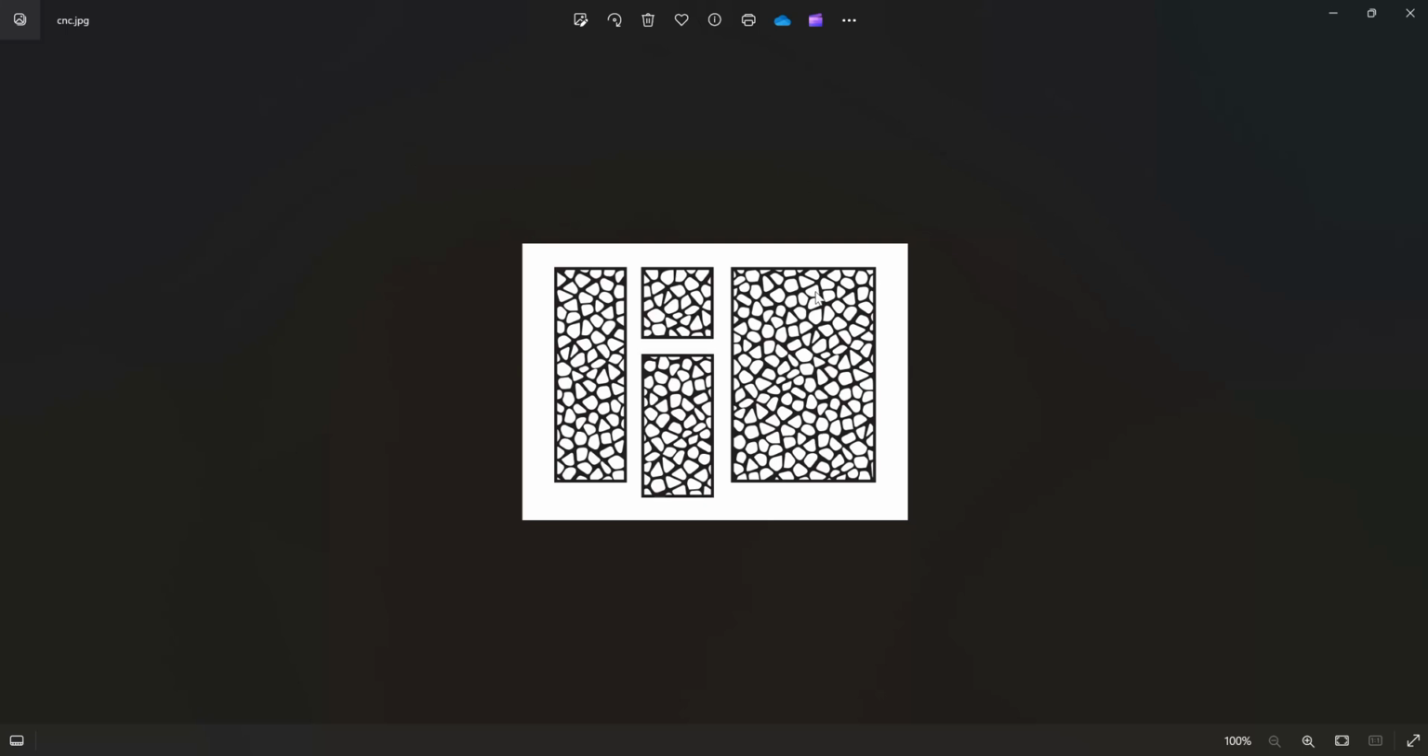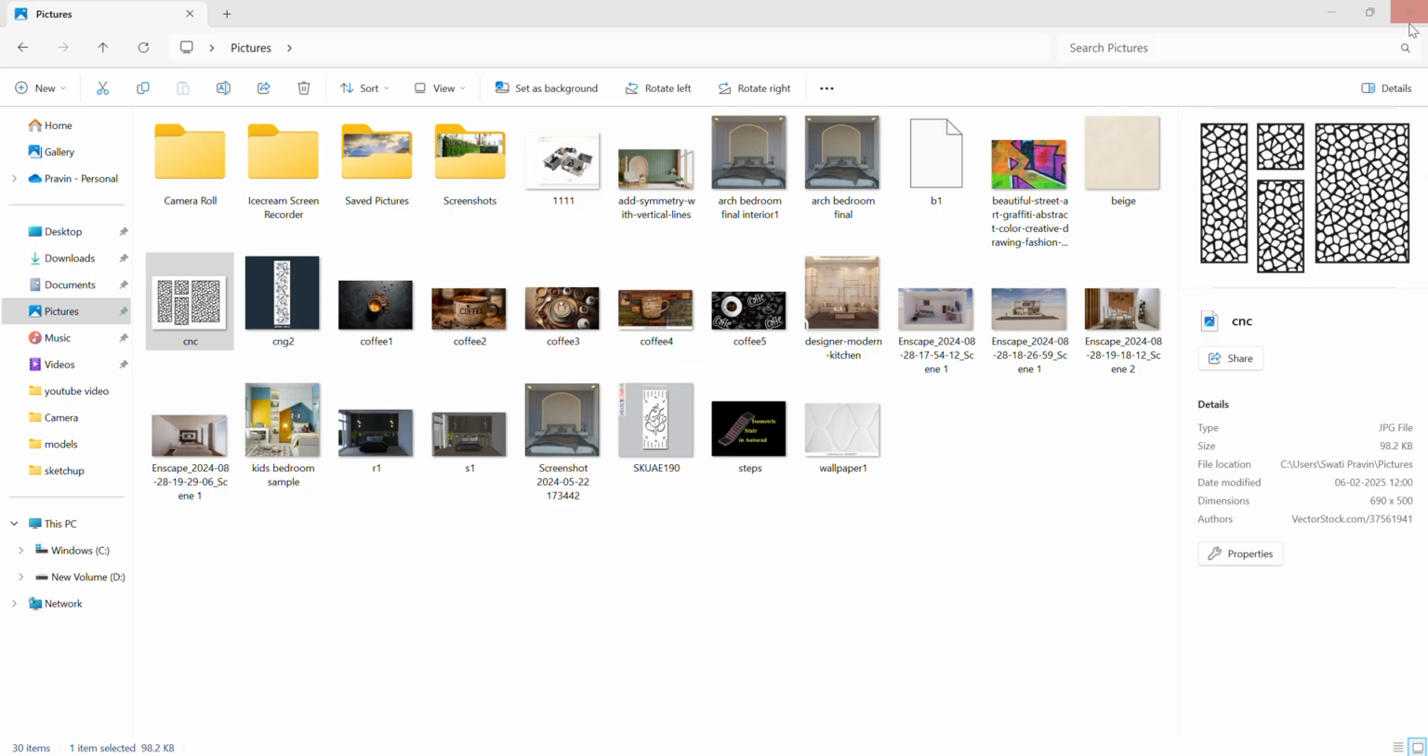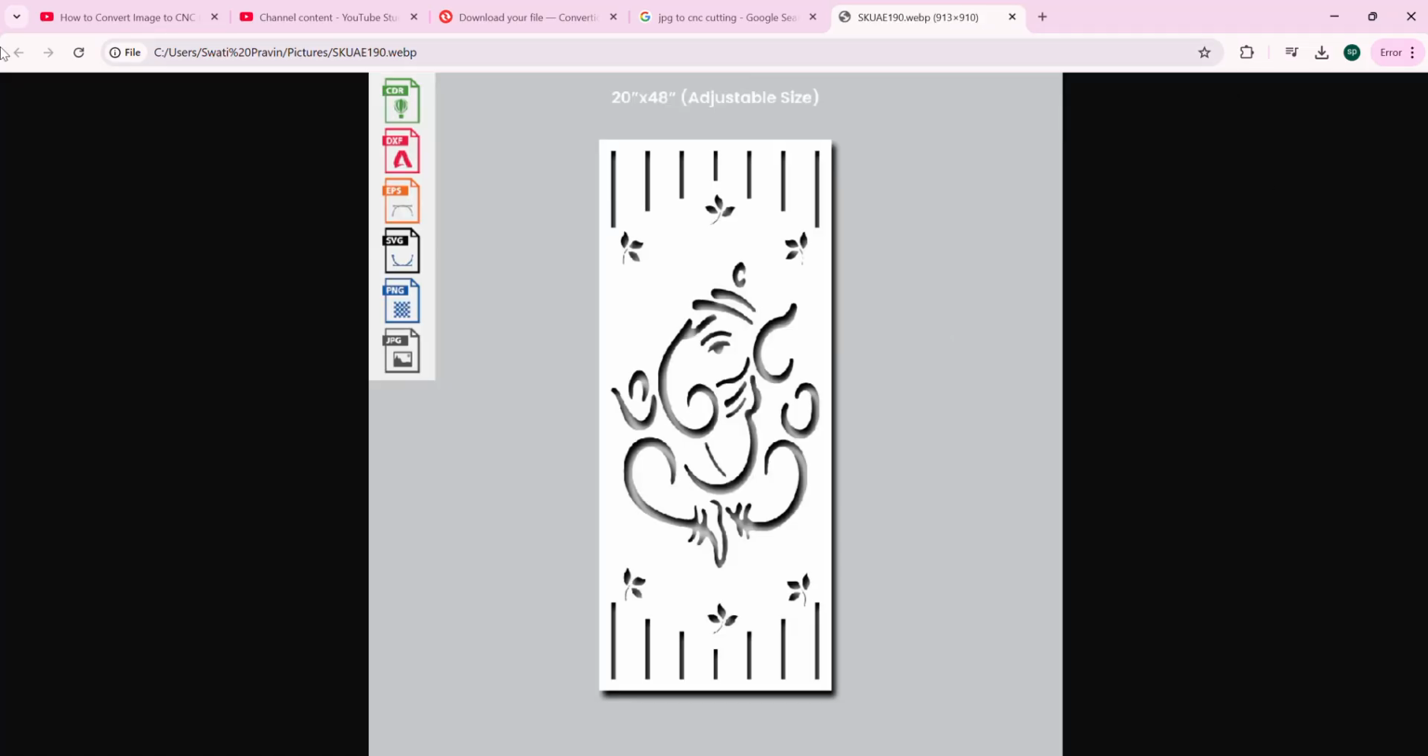Hey guys, are you worried about this? It means how to create a CNC cutting by using SketchUp. So let's start. Many of you have a question: how to create a CNC cutting by using an image. We can download an image like this by using Google. As I have images like this, an easy design we can create by using SketchUp.